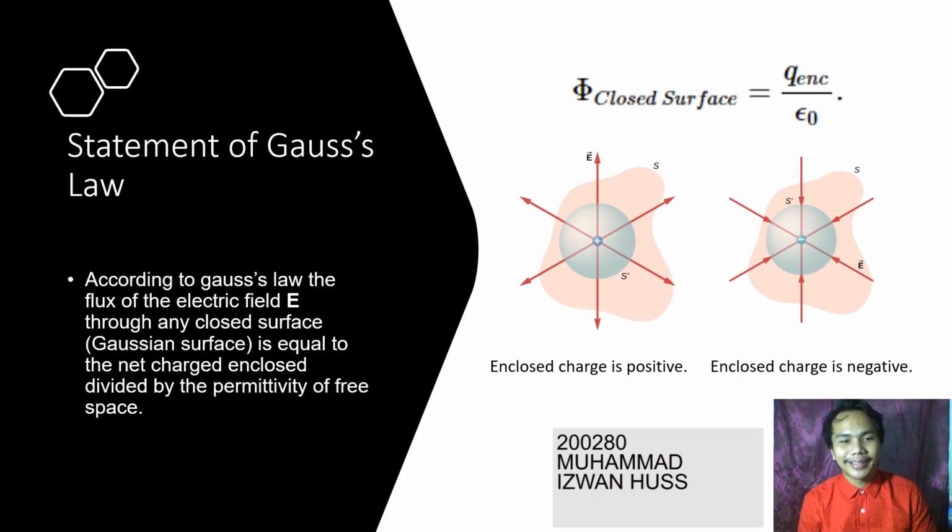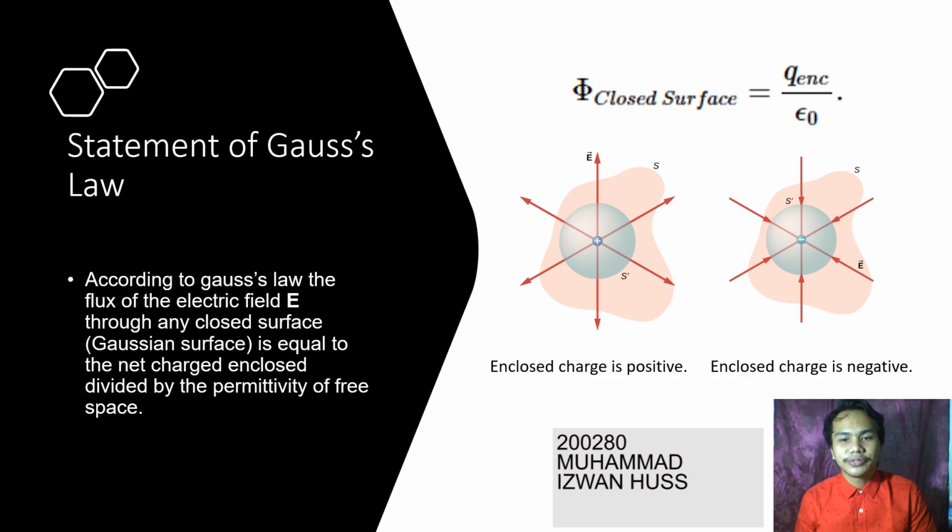Based on the previous slide explaining the behavior of the electric field lines with the enclosed charge, that proves the statement of Gauss law, which is, according to Gauss law, the flux of the electric field through any closed surface, also called a Gaussian surface, is equal to the net charge enclosed divided by the permittivity of free space.